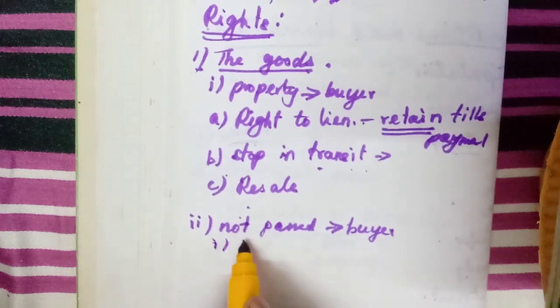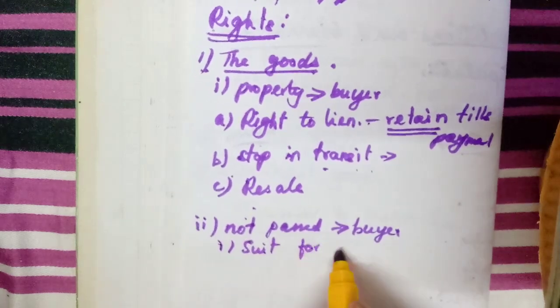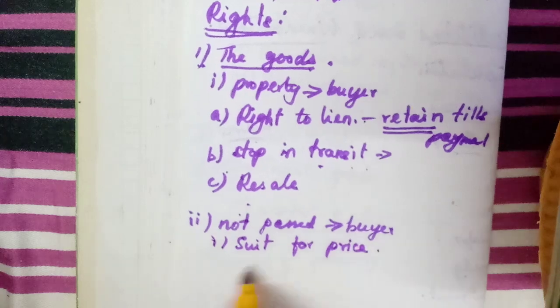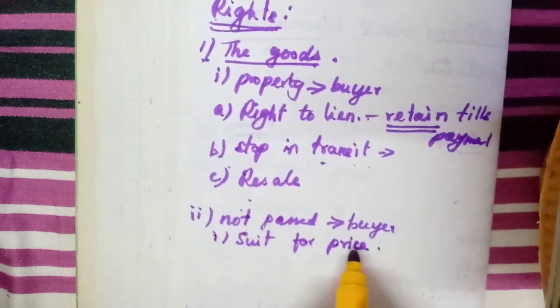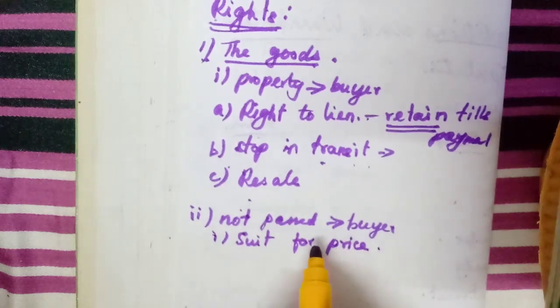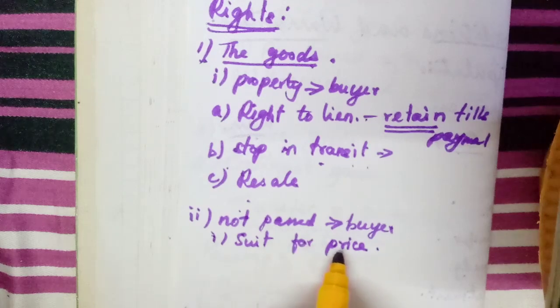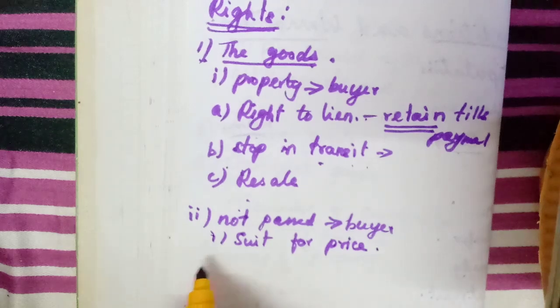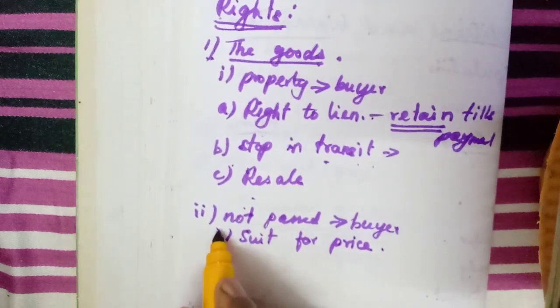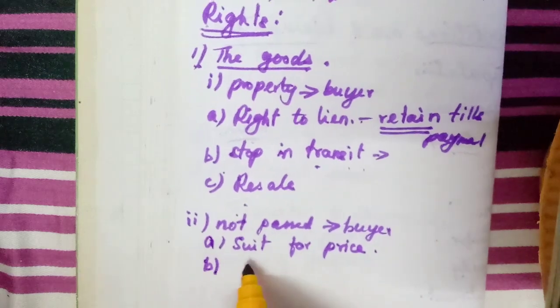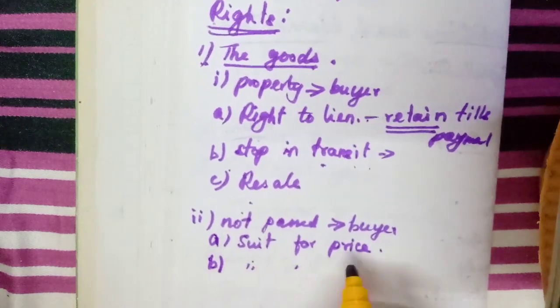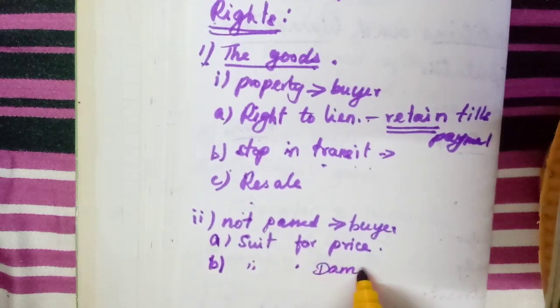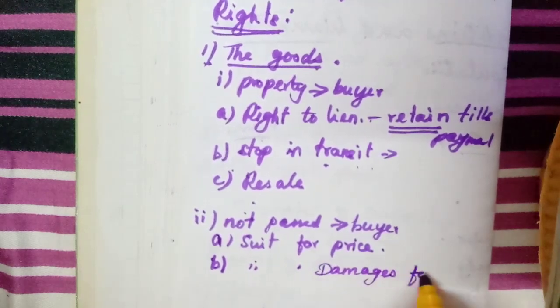He can file a case for the price, that is, a suit for price. As per the contract, the buyer is not paying the amount, so he can file a case in the court for the price of the goods. Otherwise, he can file a suit for damages for non-acceptance.